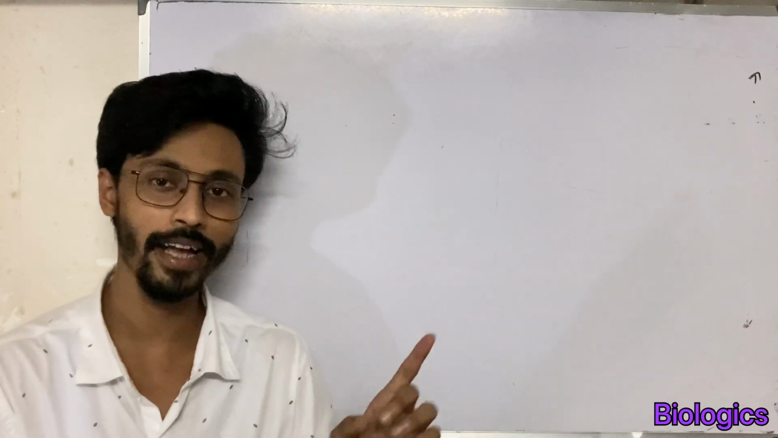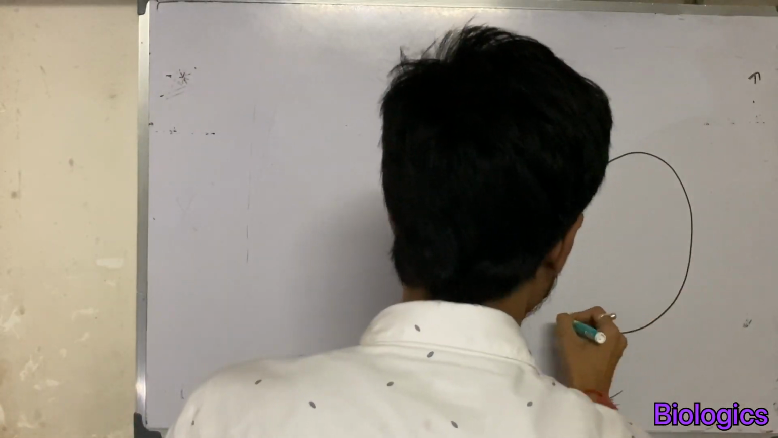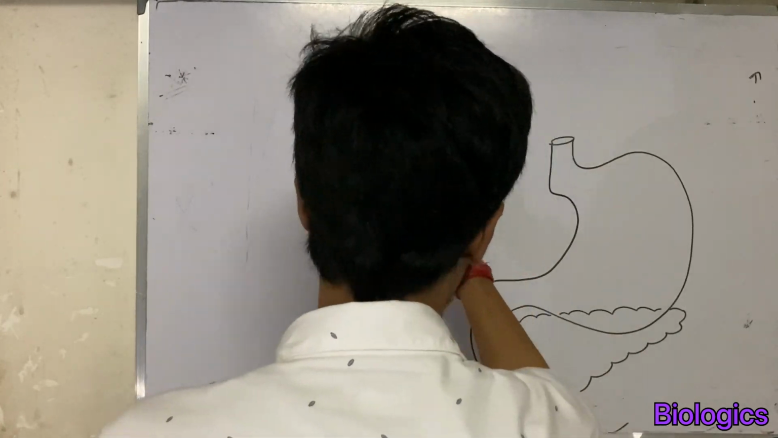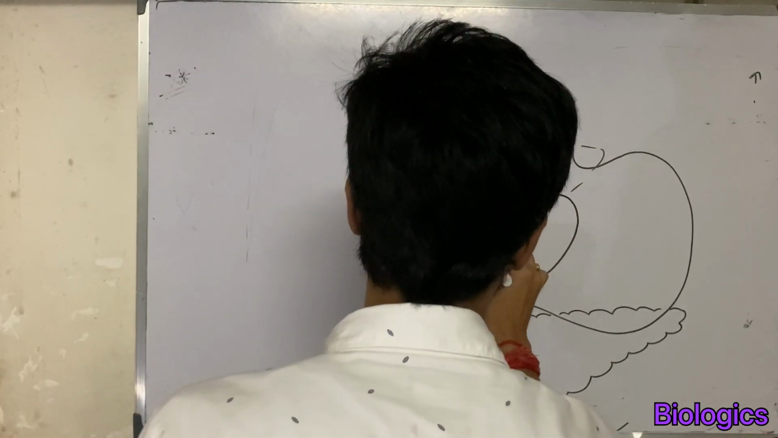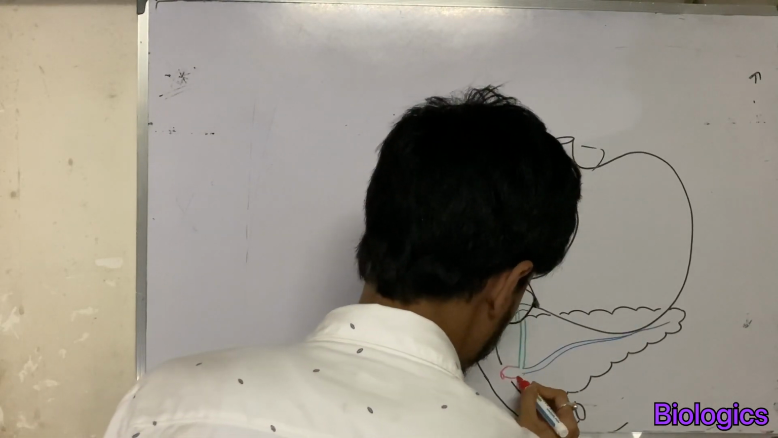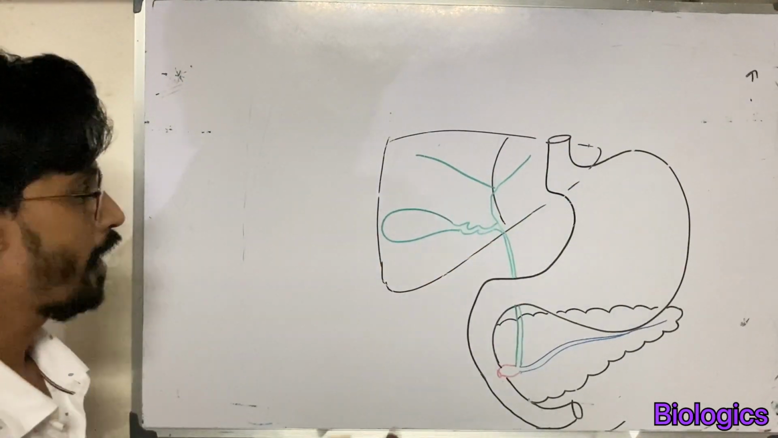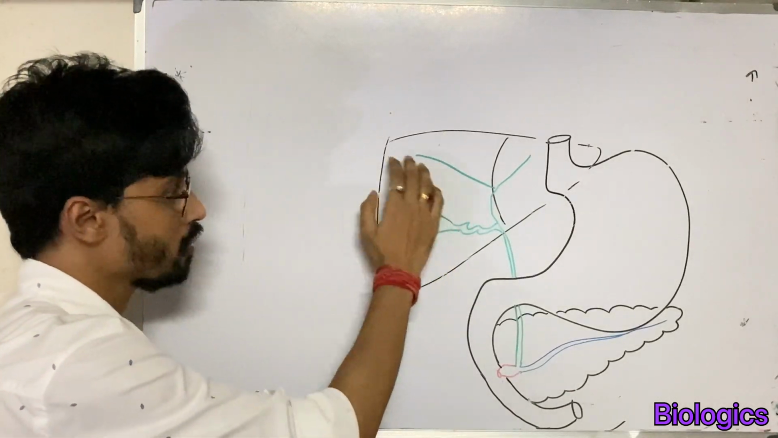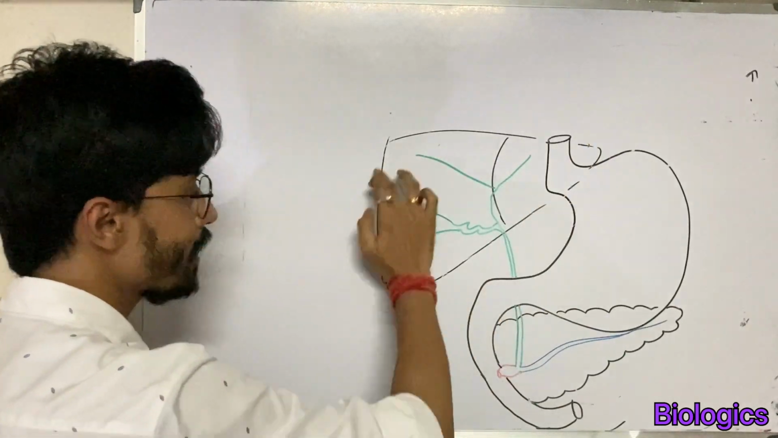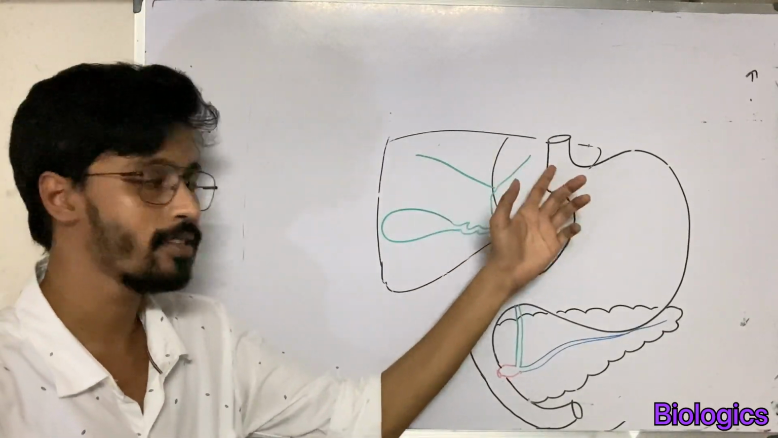Okay, so first I have to make a diagram. So this is liver. It has two lobes. The bigger one is called the right lobe and the smaller one is called the left lobe. Liver is the largest digestive gland in our body. Among many functions of liver, secreting bile is an important one.